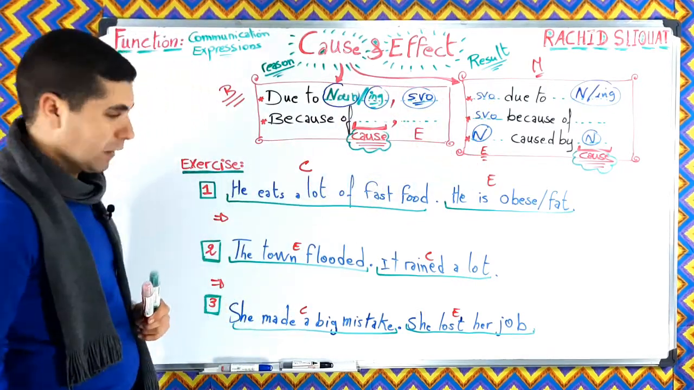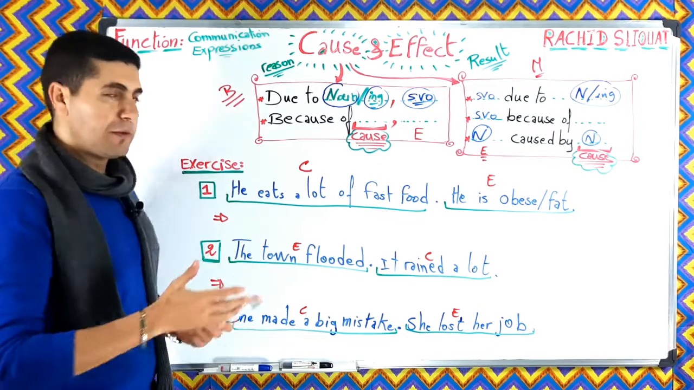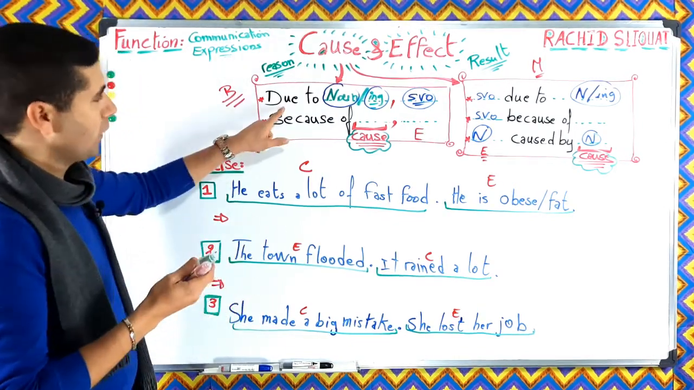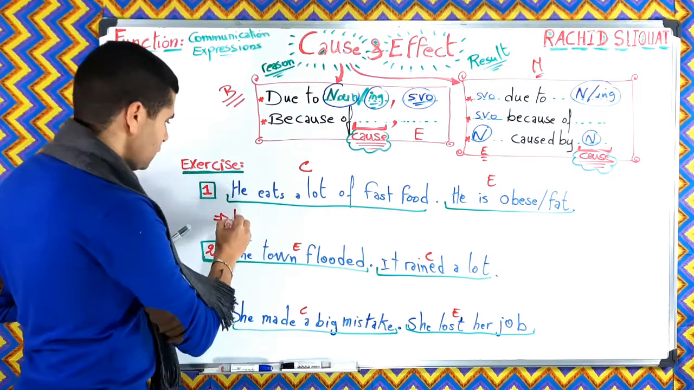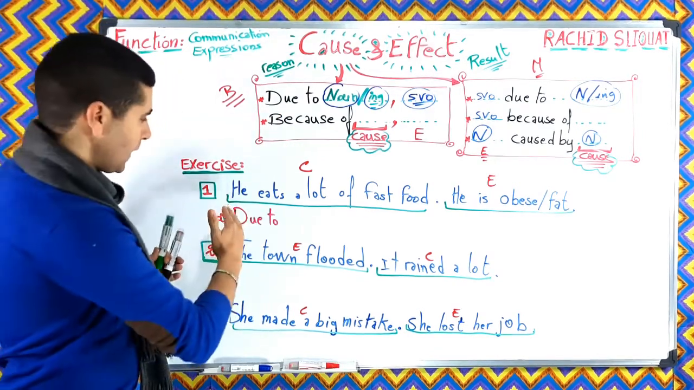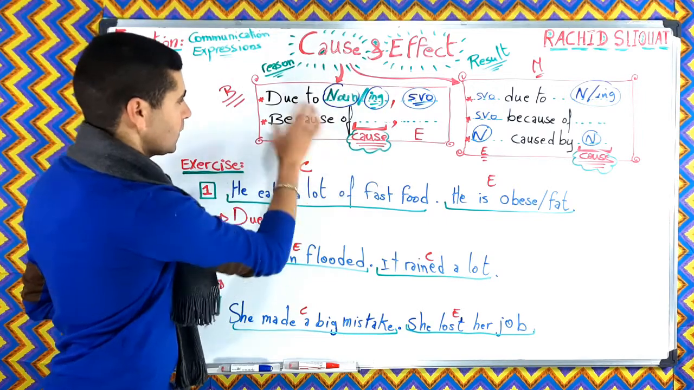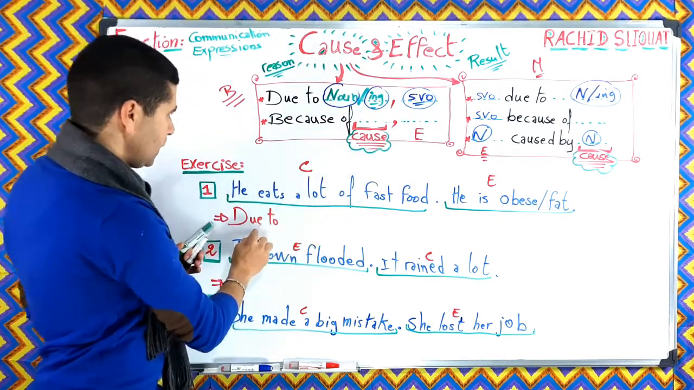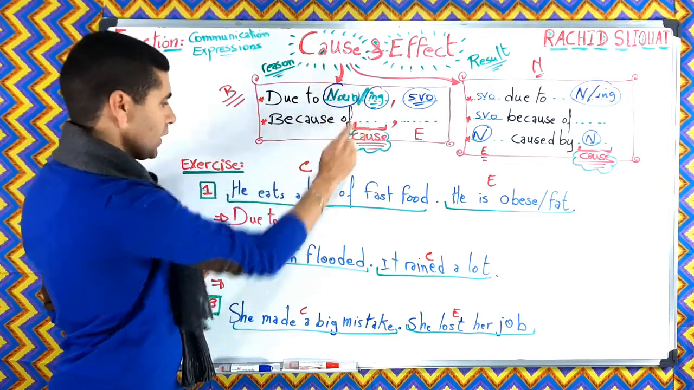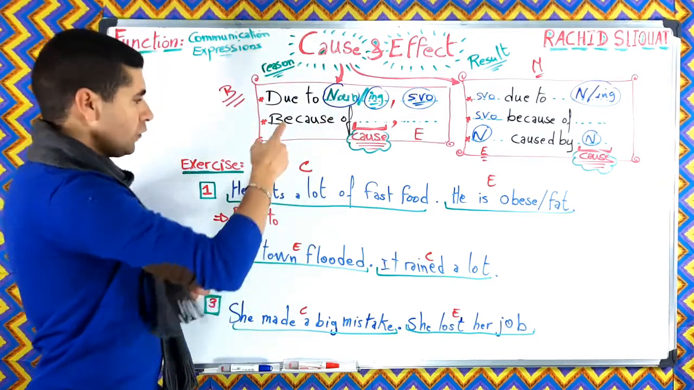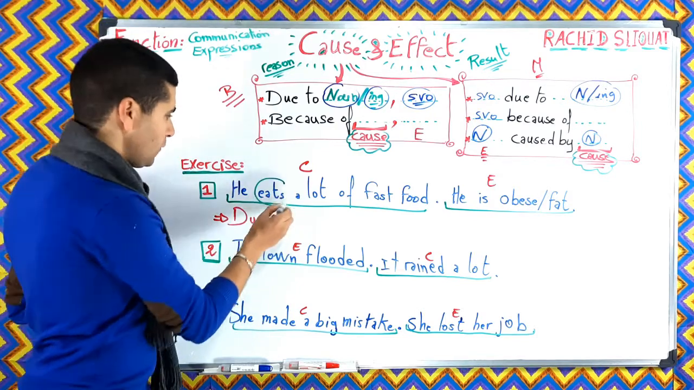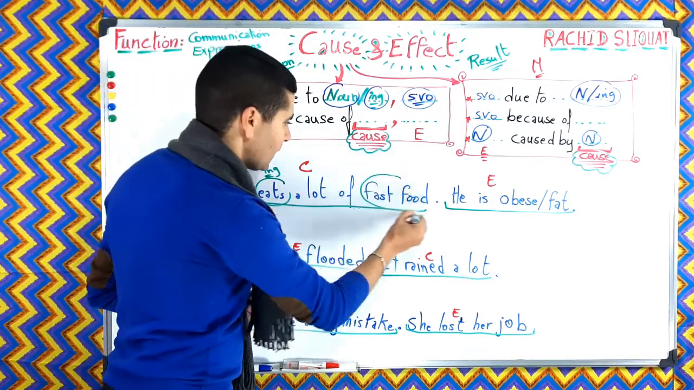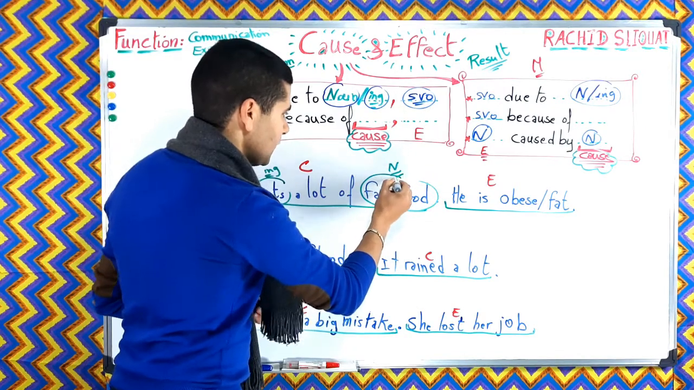Let's start with number one. He eats a lot of fast food. He is obese or fat. Let's start with this one, for example, due to, all right? Due to, as you can see, we said that due to is followed by the cause. So we are going to have the cause, due to, so noun or ing. Now, ing can be used with the verb. We can take the ing of the verb. Here, the noun is the fast food. This is the noun, okay?